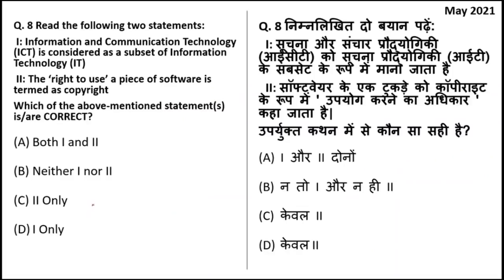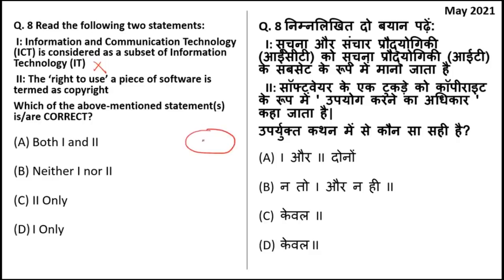Read the following two statements. Okay, so there are two statements given in this question, and you have to tell if both are correct, or neither are correct, or if second is correct, or if first is correct. So, ICT is considered as a subset of IT. This statement is incorrect because it is the opposite that is correct.